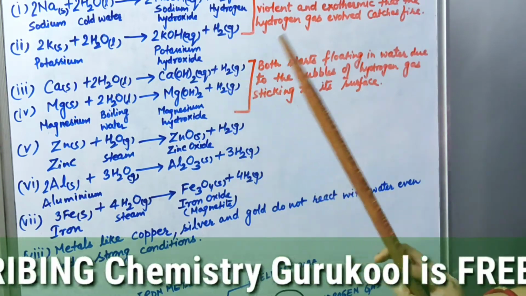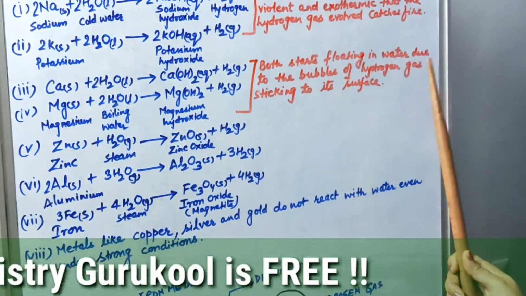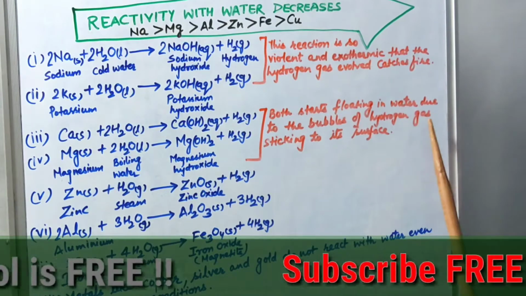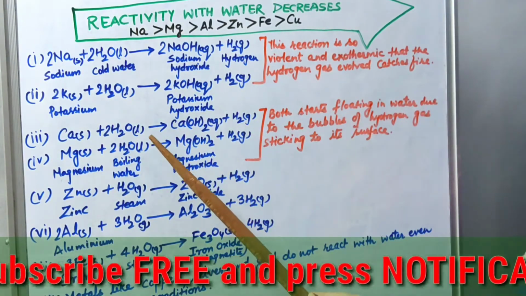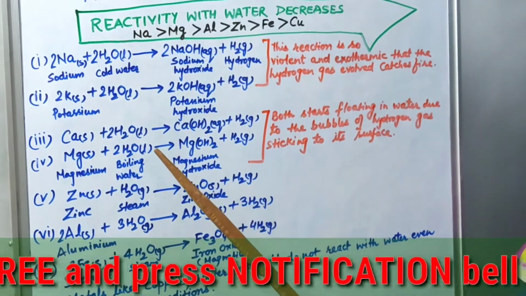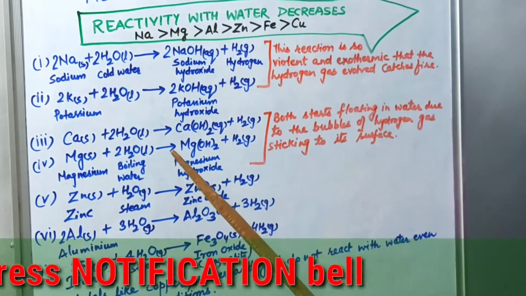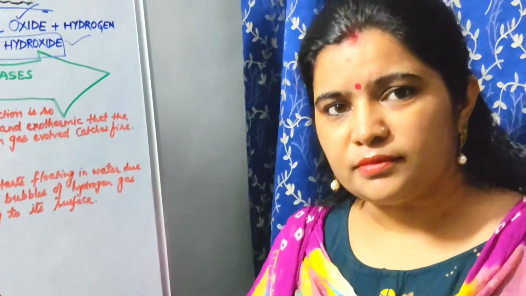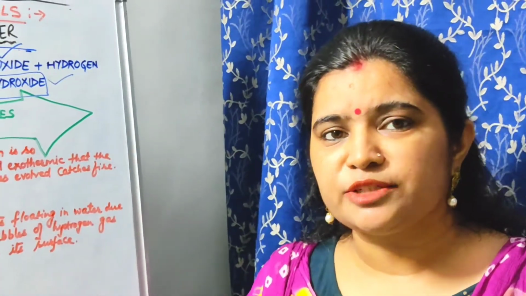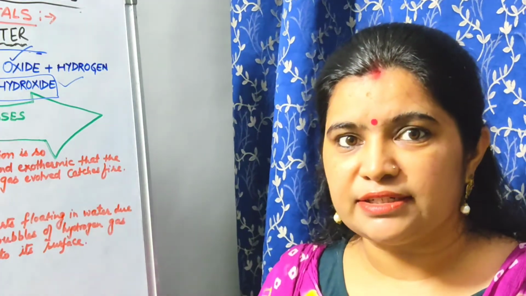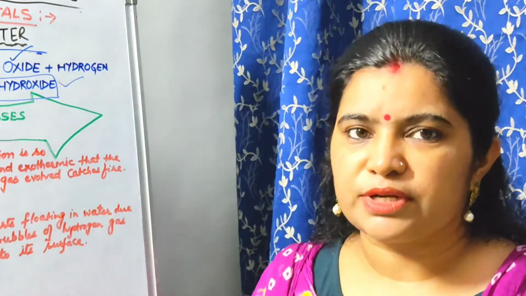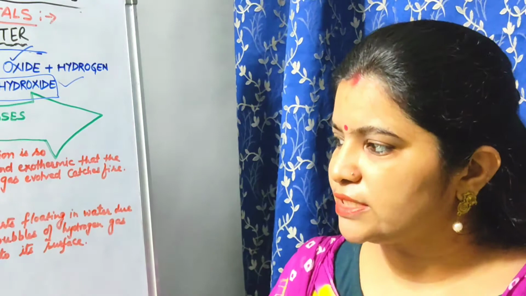In these two cases children, both start floating in water due to the bubbles of hydrogen gas sticking to their surface. You can easily see that whenever calcium reacts with water, it forms calcium hydroxide, and you can see that calcium is floating over the water, meaning hydrogen gas is attached to it and it starts floating. You can see it on the water surface.